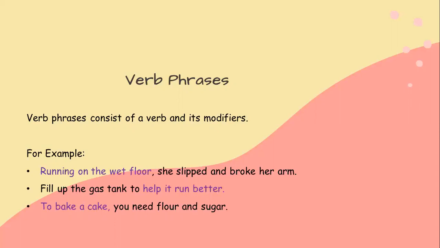Second, fill up the gas tank to help it run better. Again, over here, the verb phrase is help it run better because it is also giving us the verb and its modifiers. To bake a cake, you need flour and sugar. To bake a cake is where the verb lies in this sentence. And what are we baking? We are baking a cake. Therefore, this part is the verb phrase.